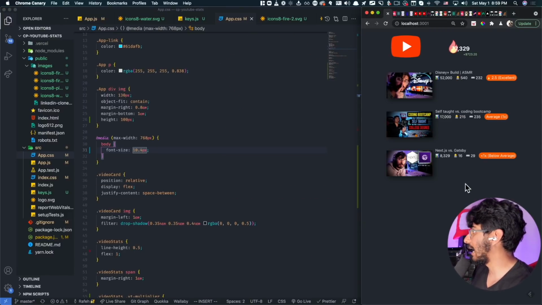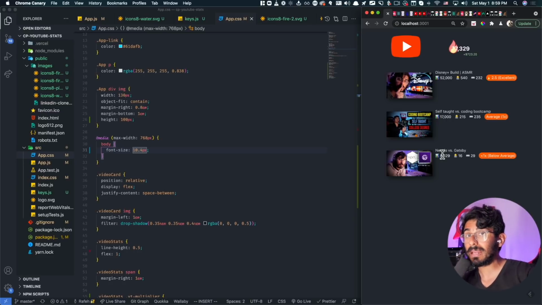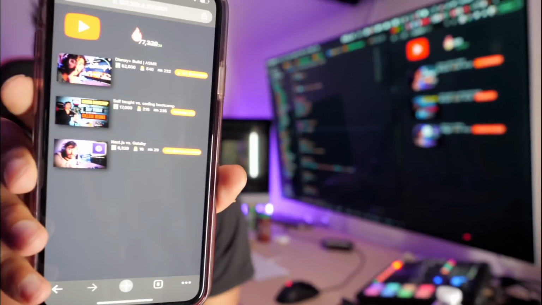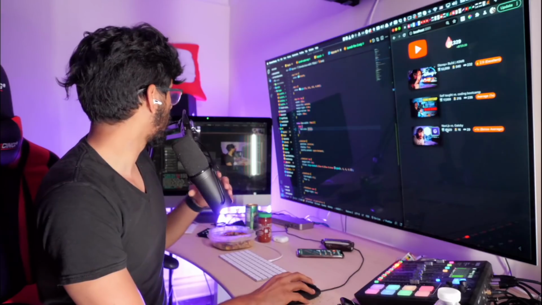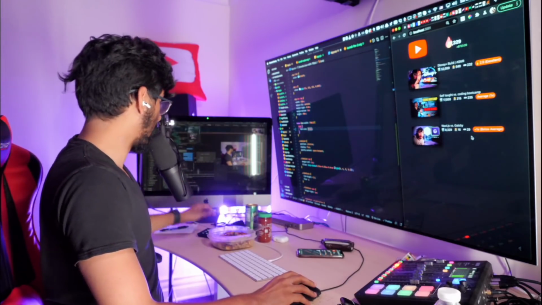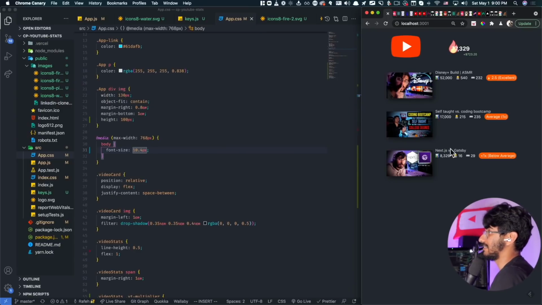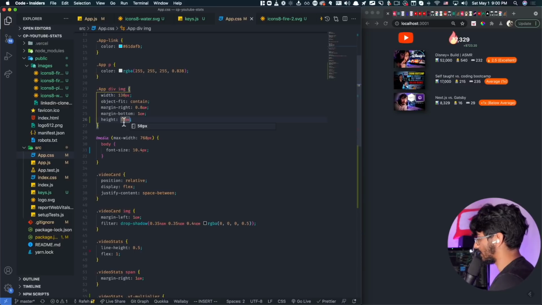I hadn't given the image a height. I'd given it a width, but I hadn't given it a height. That's what was causing the big problems on mobile. So finally, the mobile version is starting to actually look like something. Before, it was just looking hideous. Now that I've fixed the image and put an image height on here, it has kind of messed up some of the other stuff. So I'm gonna fix it.